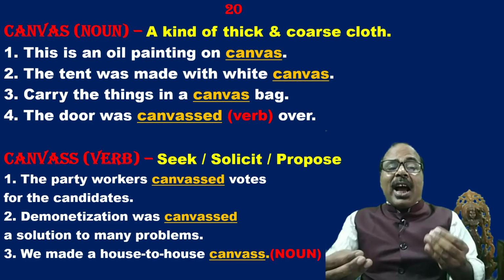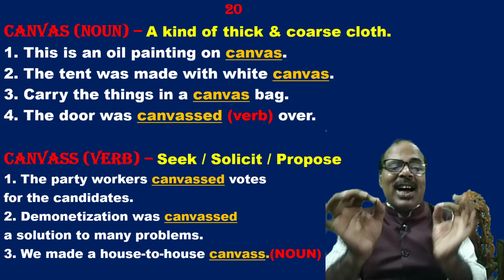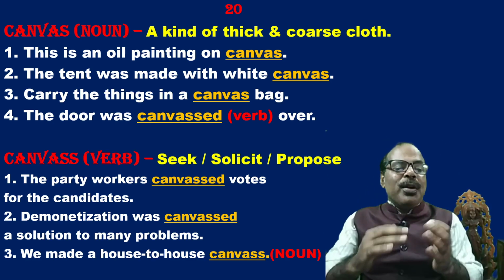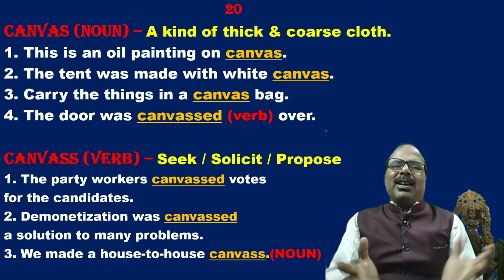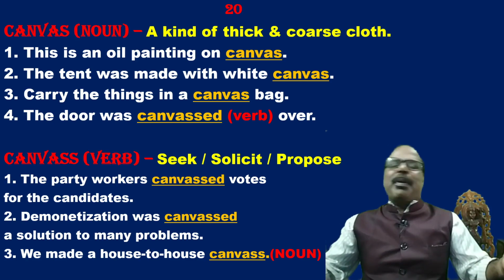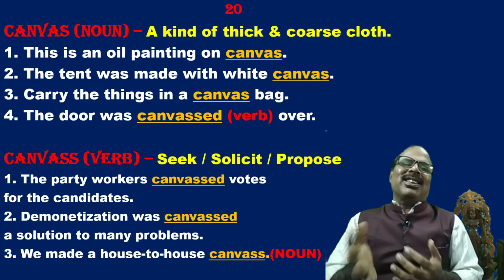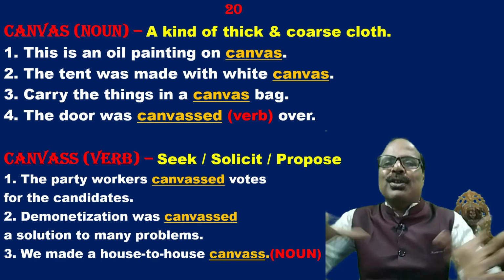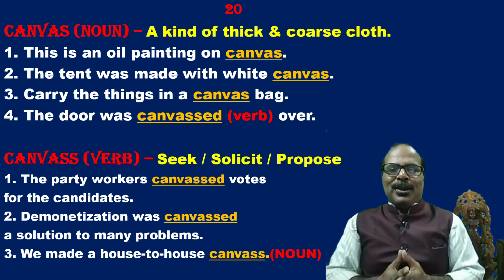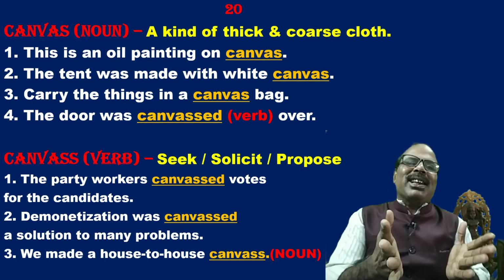Now, we made a house-to-house canvass. Here it is used as a noun. That means the people of the NGO or the voluntary organization made a house-to-house canvass for a cause. So, this is completely different.